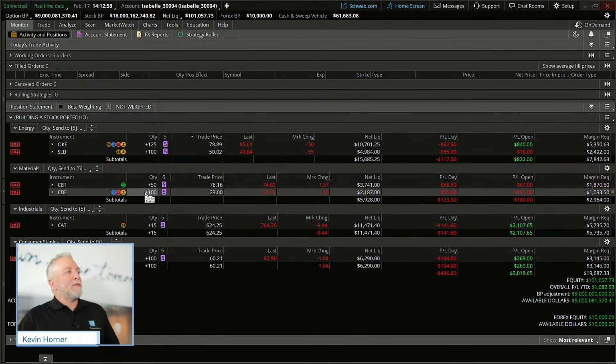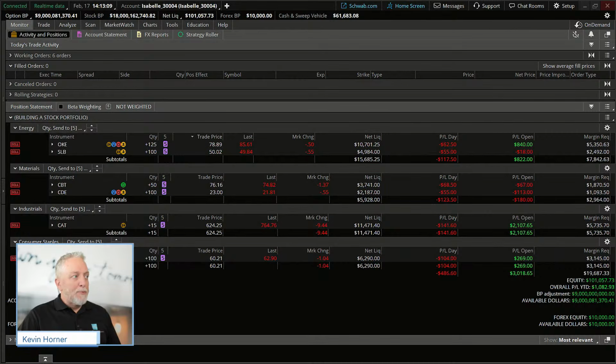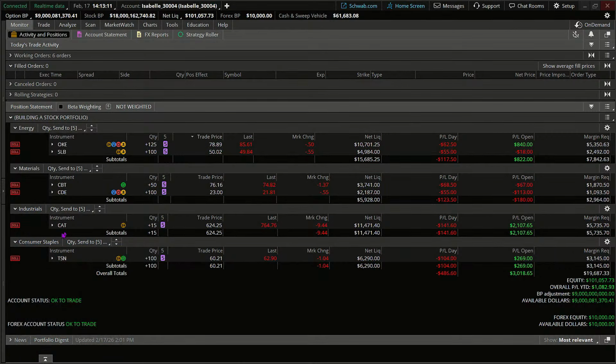So we added, what we're doing as a reminder here, we have separated my building a stock portfolio into the 11 sectors of the market. As you can see, we currently have exposure to staples with Tyson, industrials with Caterpillar, materials we added last week with Cabot and Coeur d'Alene or Coeur Mining, and additionally energy with ONEOK and Schlumberger. So what we need to do here is just take a quick look to see if we can raise or elevate any of our exit strategies.